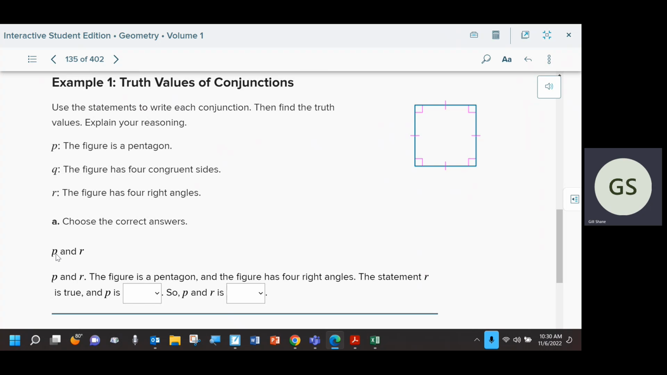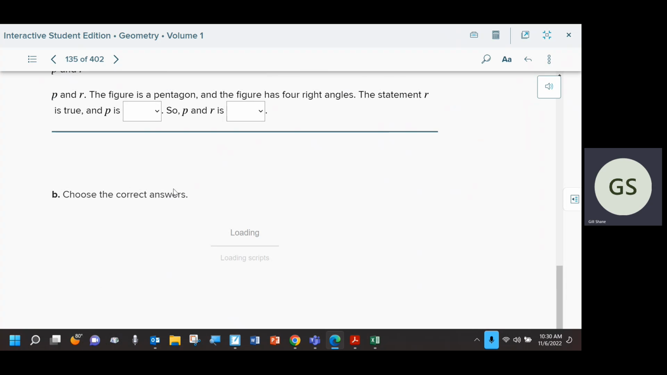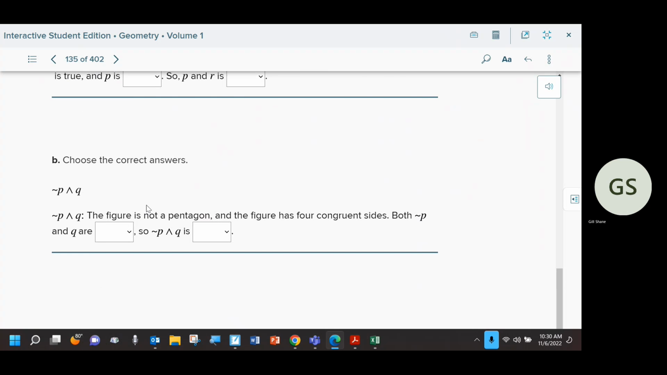I actually don't need to go any farther because in order for an and statement to be true, they would both have to be true. And I've already said this first statement, P, is not true because the figure is not a pentagon. So if I've already said one statement is not true, I'm done. The entire statement is not true. I don't need to keep evaluating.